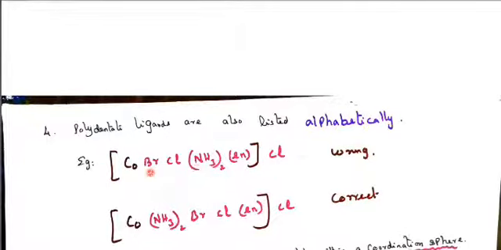But the way of writing this formula, Br Cl: B is bromine, bromido, C is chlorido, then amine, A, and ethylene diamine last. So the way of writing the formula is wrong. We have to arrange according to the alphabetical order: A, amine, should come first, bromido, B, next, chlorido third, and ethylene diamine last. This is the correct formula.